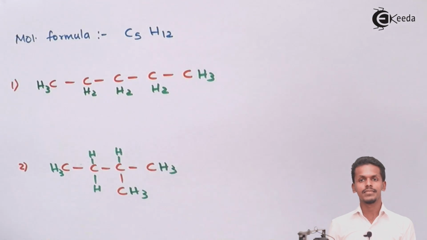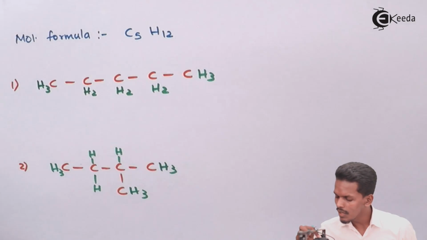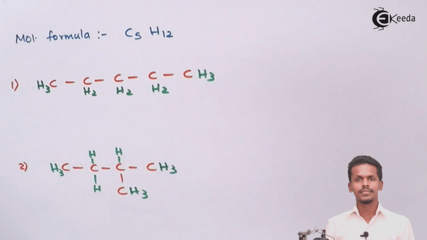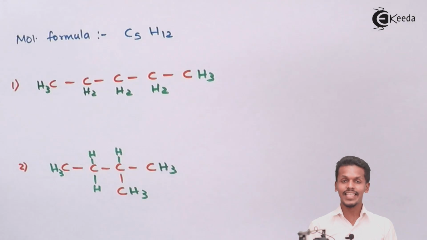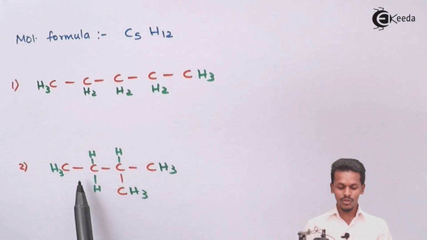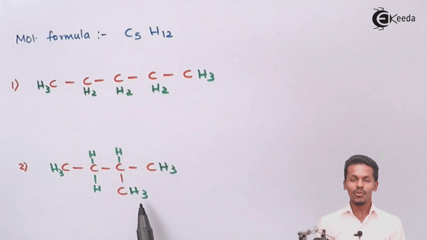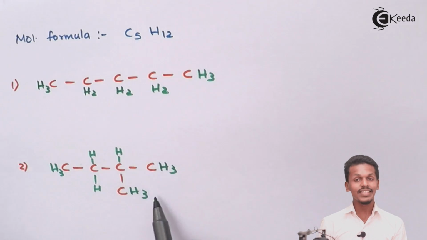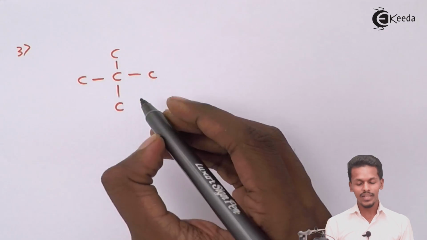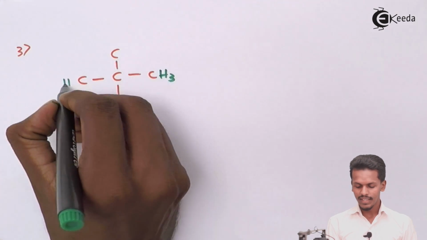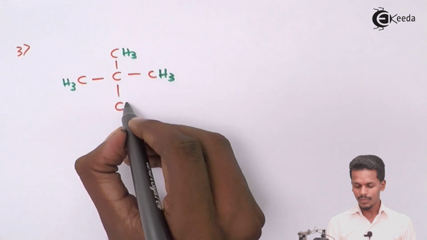If we compare these two, we can see that both have the same molecular formula, C5H12. But what is the difference? The difference is in the skeleton, or the chain. This is a straight chain, and here also is a straight chain, but we can also see a branch, a group of atoms, CH3, attached here. Talking about the last one, here also we can fulfill the hydrogens. So this would be CH3, CH3, CH3, and ultimately here also CH3.